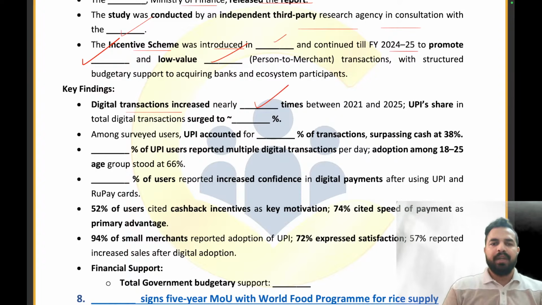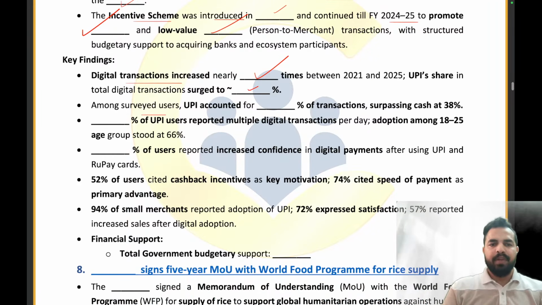Now, my dear friends, moving ahead, the digital transaction has increased by what times? 11 times. And when it comes to the UPI share, its share surged to 80%. Now, among the surveyed users, UPI accounted for what percentage of the transactions, my dear friends? Surpassing cash at 38%, that was 57%, right?